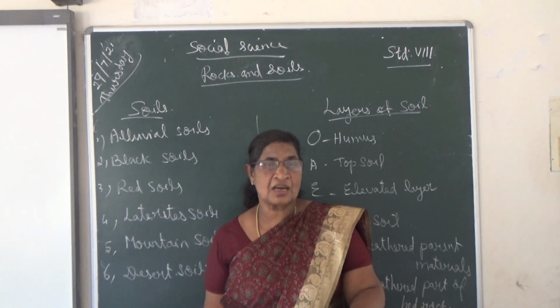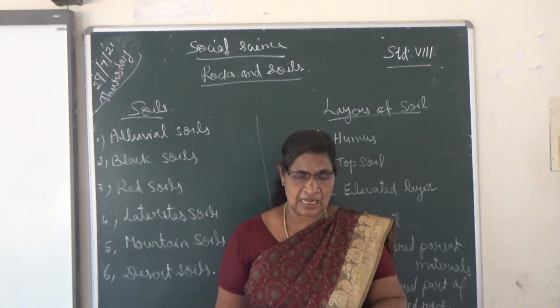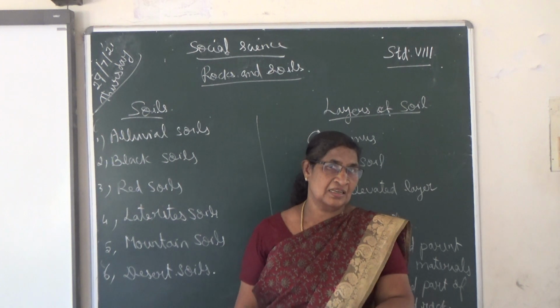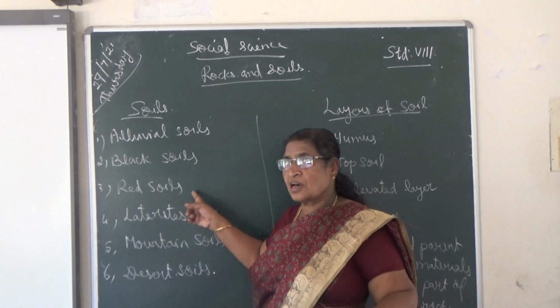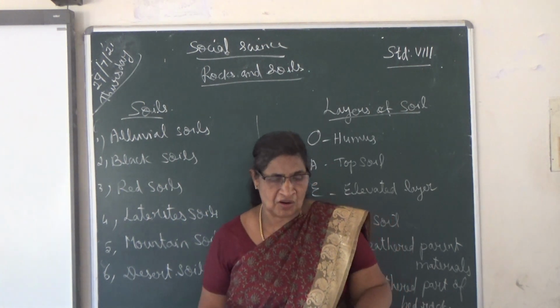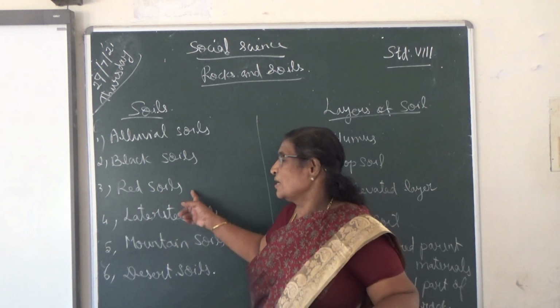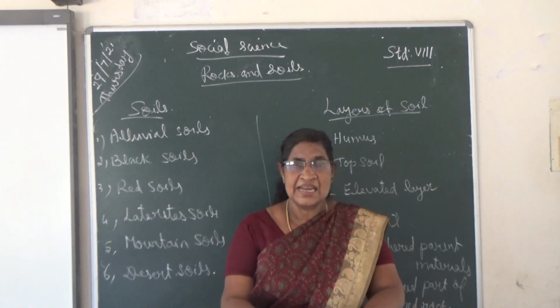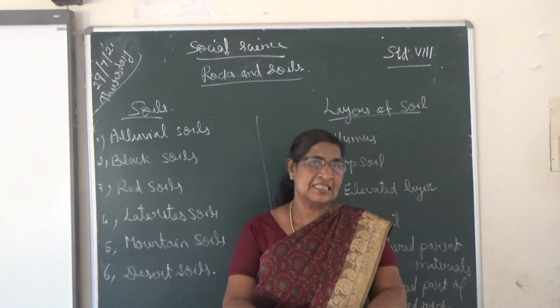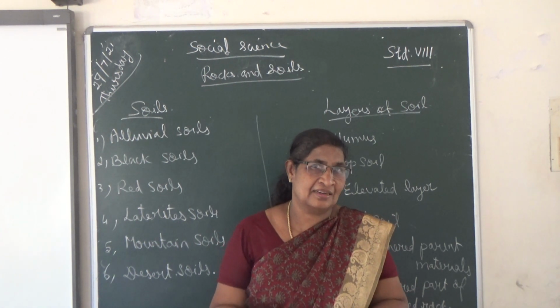Okay. Next, red soil. These soils are formed by the weathering of metamorphic rocks and crystalline rocks. The presence of iron oxide makes this soil red in color, so it is called red soil.